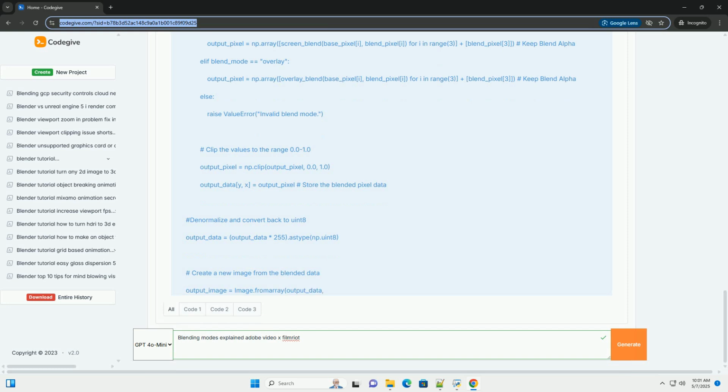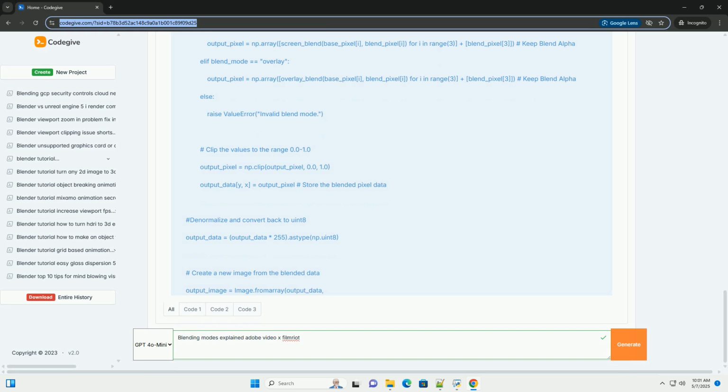Use mattes: combine blending modes with track mattes for more complex and controlled effects. Precompose: precompose layers to group them and then apply blending modes to the precomposition. Understand the math: while you don't need to memorize all the formulas, understanding the basic principles behind each blending mode will help you predict the results and troubleshoot problems.